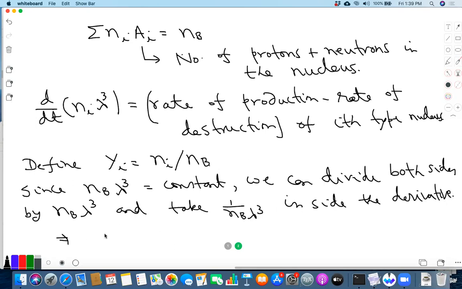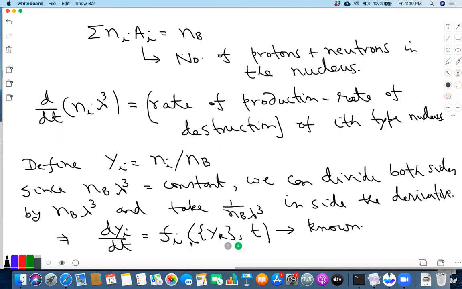So this gives you a set of equations of the form dy_i/dt is equal to some function of all the other y's, y_k, and time. Why time? Because the lambda and the temperature, all of which enter this formula, depend on time. But those have already been determined. So you have a set of equations dy_i/dt equal to some function of y_k and t, and these functions are known. That's the important point.